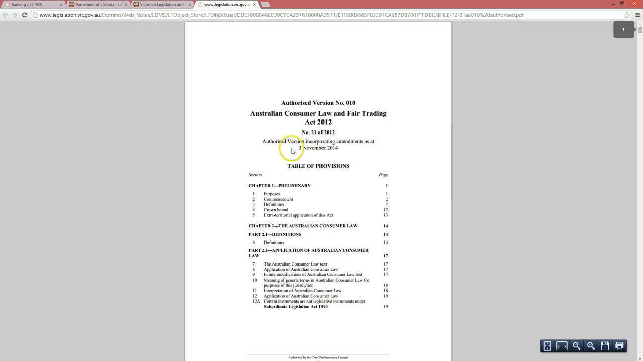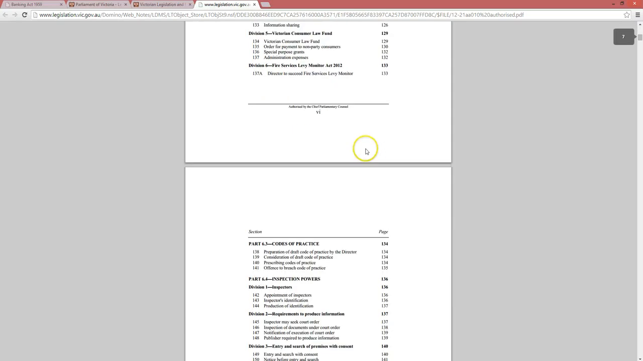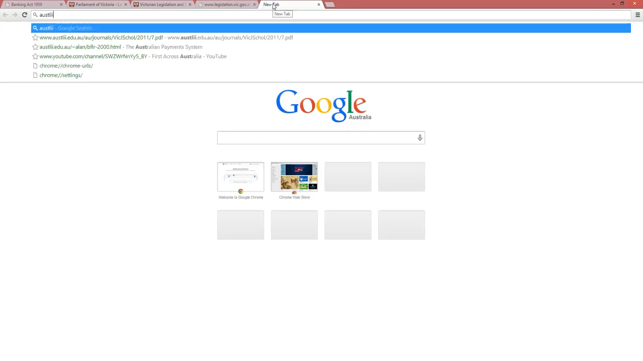And here it is, the authorized version, incorporating amendments as at the 3rd of November 2014. Again, as you can see, it's a PDF document which appears in this way. There is an alternative avenue for looking for legislation, which is a website called Austlii. Again, most easily found by typing Austlii into Google. So if we type Austlii in,